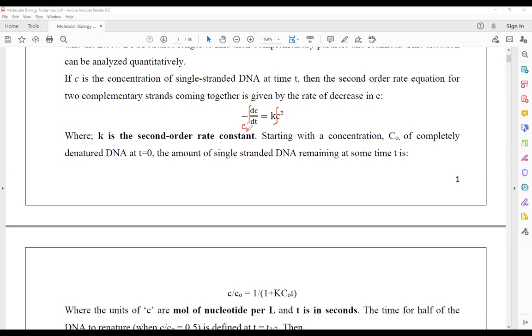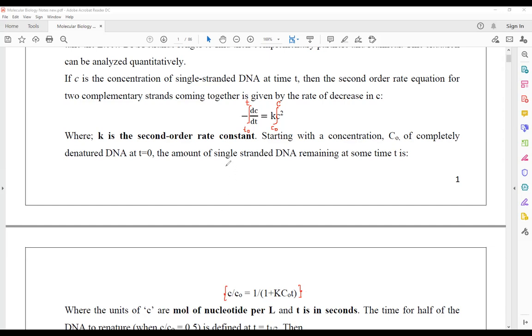C naught is referred to as the initial concentration of the single stranded DNA. Here we are going to talk about time. The time would be from t naught, the initial time, to t. And the concentration goes from c naught to the final concentration of the DNA, that is referred to as c. When you integrate the equation, you will get c by c naught equals 1 divided by 1 plus kc naught t.